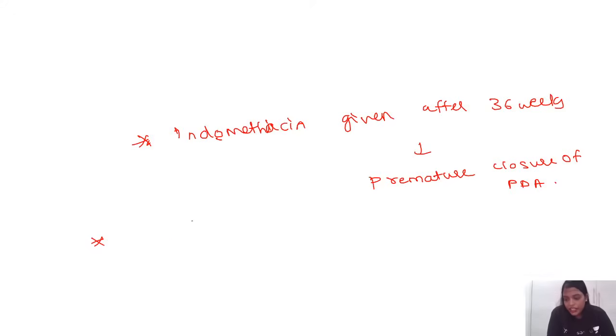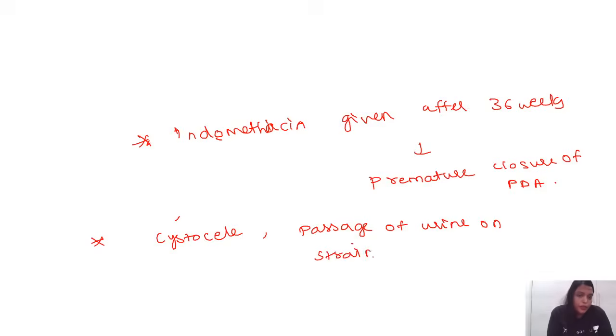There was a question on Sheehan's. You can share with me the questions on Sheehan. And one more question is on prolapse. There is a patient with cystocele, and the patient has a complaint of passage of urine on straining. If you remember, even when we did prolapse, the most common incontinence associated with prolapse is what?